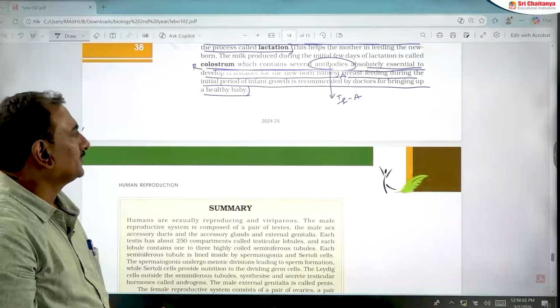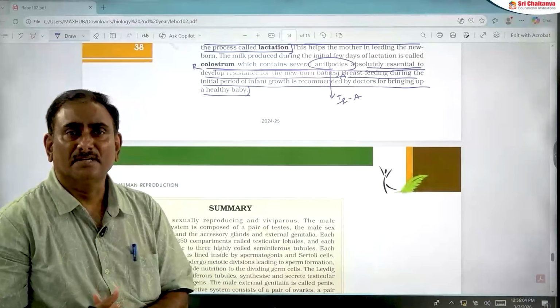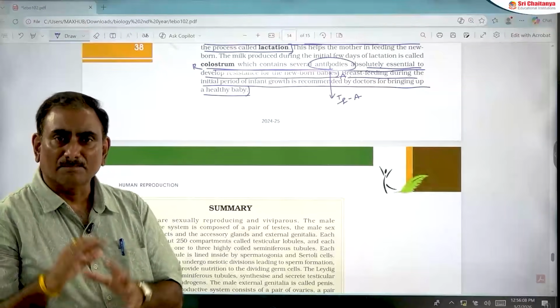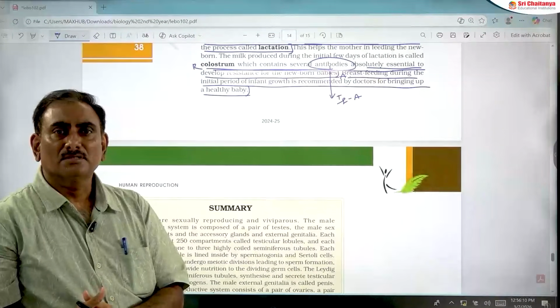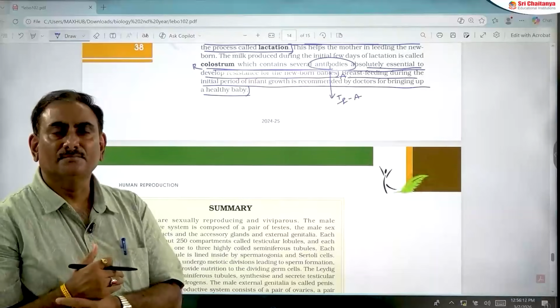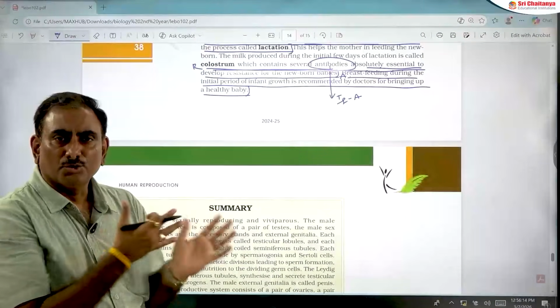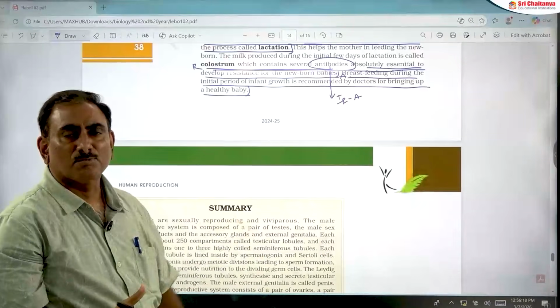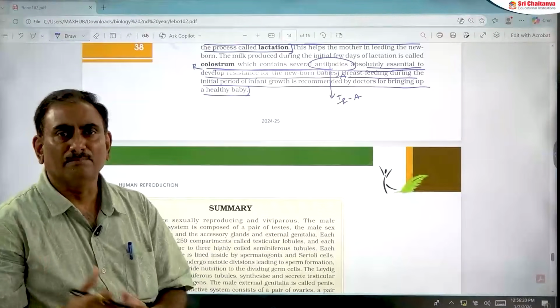So students, these are the important areas in human reproduction. While reading, you should be very careful. Some traps are there, some confusions are there, so you should remember these points which I explained. Then you should be perfect.